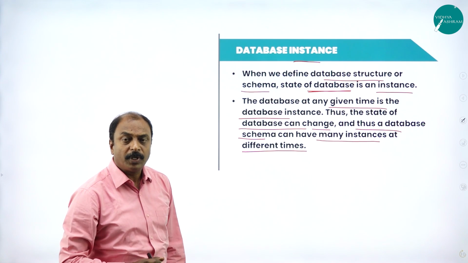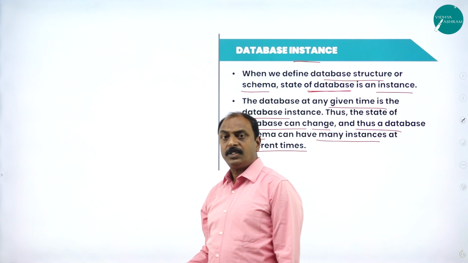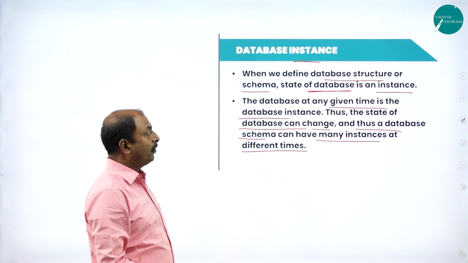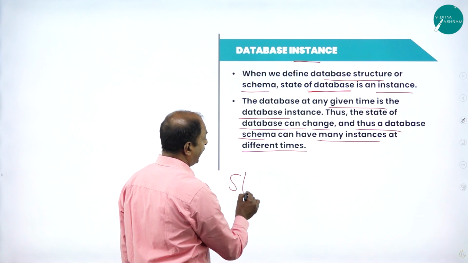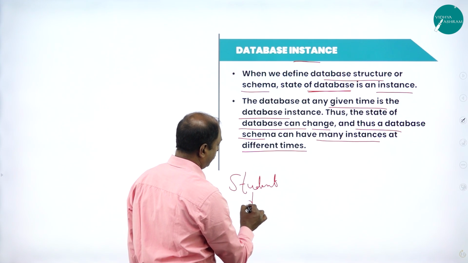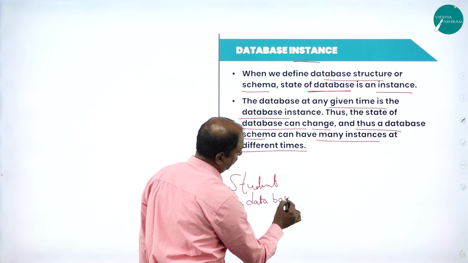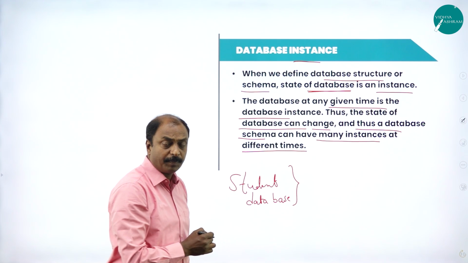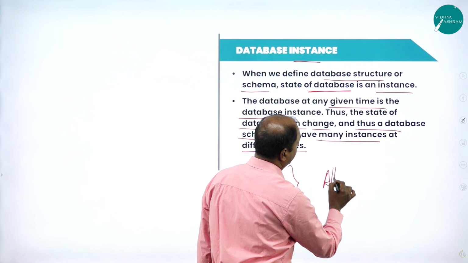So it is possible to have more than one table in one database. So that is nothing but a relational database management system. So here, for example, if I have a student database, with the help of this student database, I can have one more database of students attendance data.